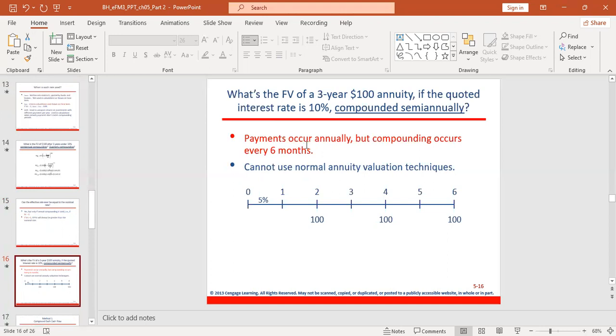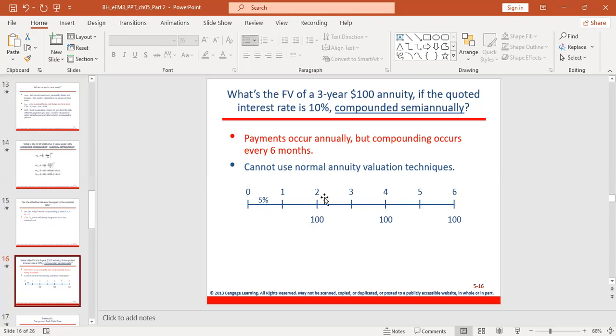So the payment occurs annually, but compounding occurs every 6 months. That is 2 times in a year. 6 months plus 6 months equals 12 months, 1 year. So we can draw the timeline, 1, 2, 3, 4, 5, 6. But we know that for the 3 years, 2 can be the first year, 4 can be the second year, 6 can be the third year.